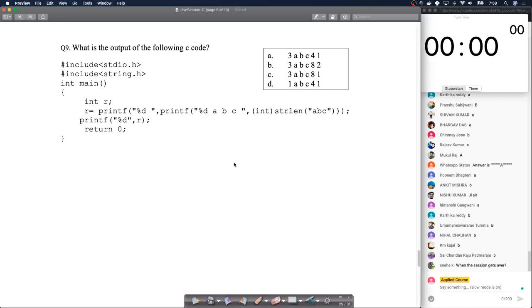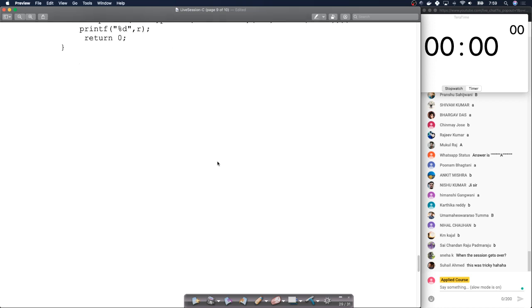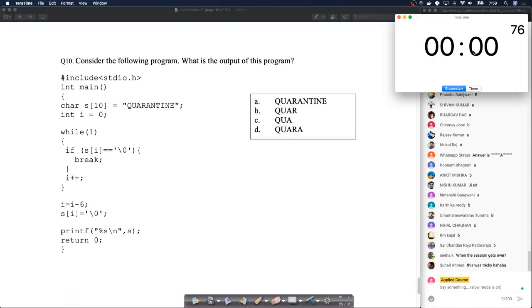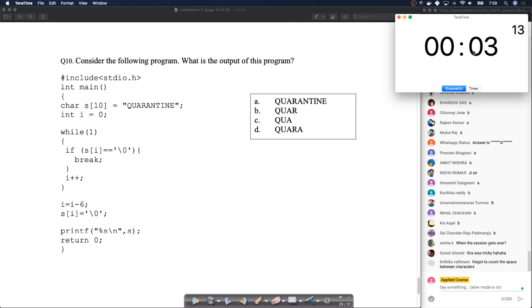Somebody is asking, when does this session get over? We'll finish this as soon as the 10th question is over. We wanted it to be a 1 hour session, but this is a simple, straightforward question. So we'll finish this in about 5 minutes.